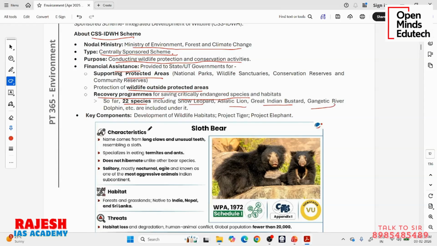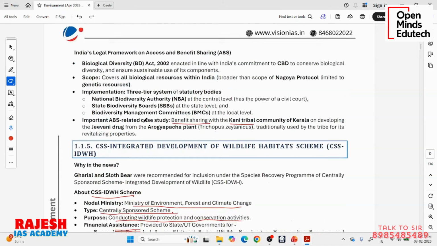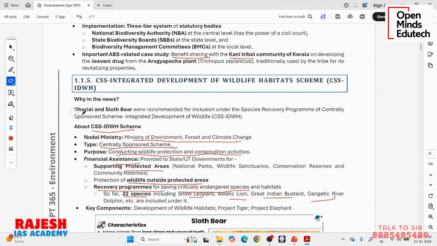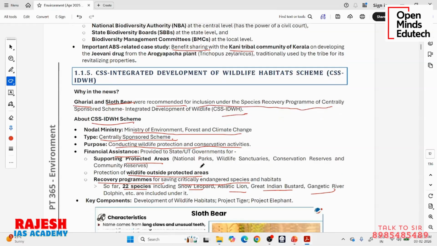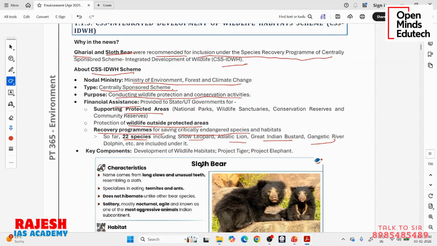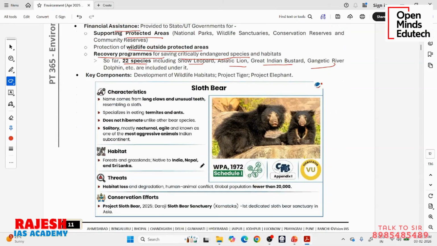Now, what is the news? Gharial and sloth bear were recommended for inclusion under the species recovery program of this Integrated Development of Wildlife Habitat Scheme. So gharial and sloth bear were recommended. Now we have to see whether the ministry, the government, accepts it or not.